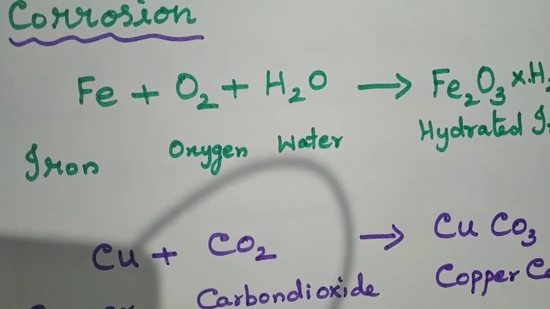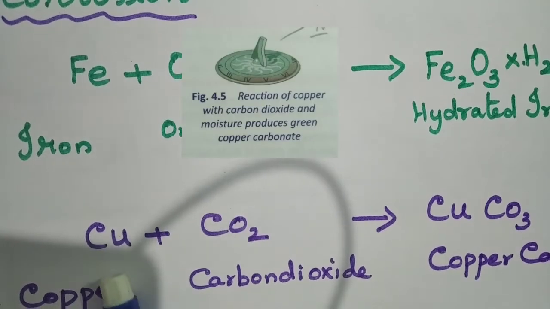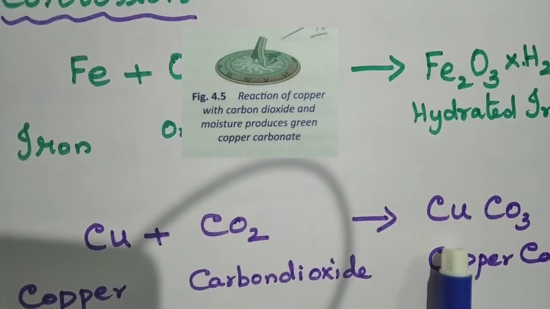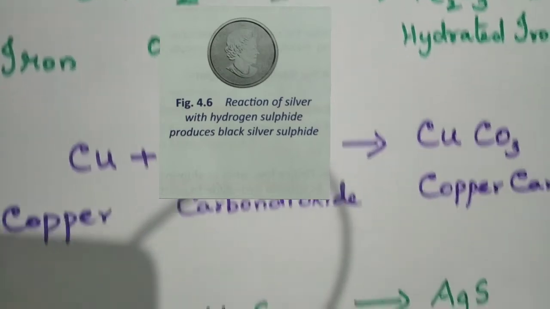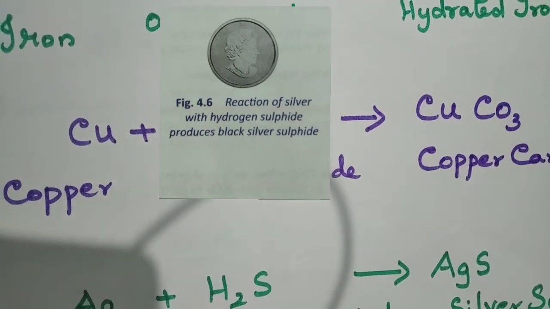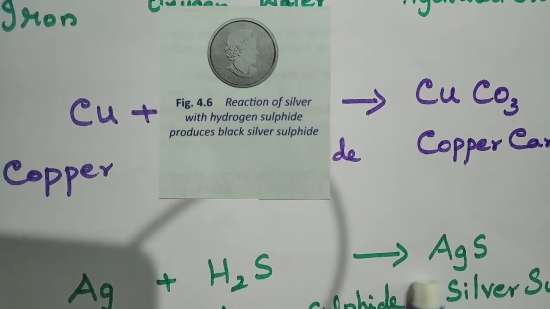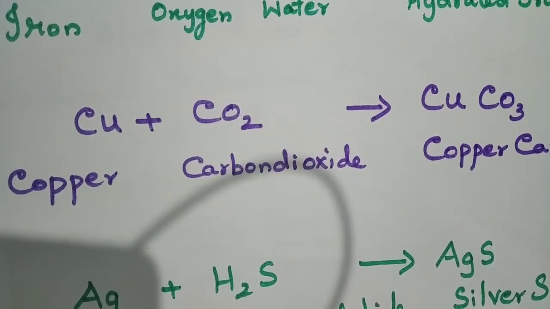In the same way, other metals such as copper and silver react with substances present in the atmosphere to give their compounds. For example, copper, when reacting with carbon dioxide present in the air, forms copper carbonate. Also, a silver spoon gets tarnished when it is kept open in the air. Silver reacts with hydrogen sulfide present in the atmosphere to give silver sulfide. Okay, so these are the normal reactions we see in our day-to-day life.